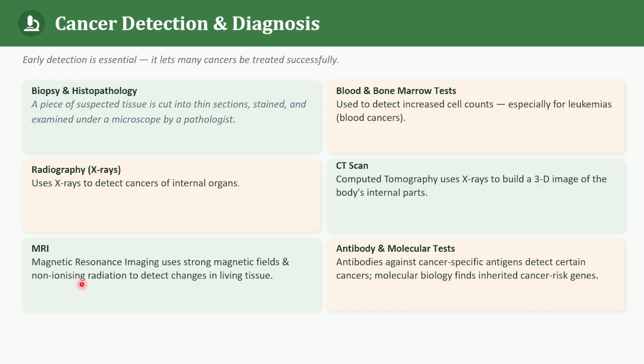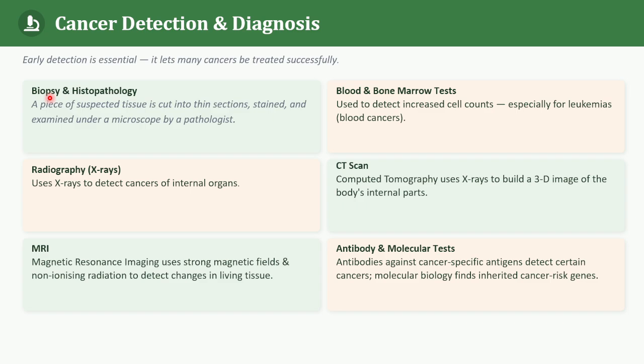And then next we are going to see cancer detection and diagnosis. Just imagine someone has a suspected tumor. How do doctors find out whether it is cancer? See, early detection is extremely important because many cancers can be treated successfully when detected early. So, the first one we are going to see is the biopsy.